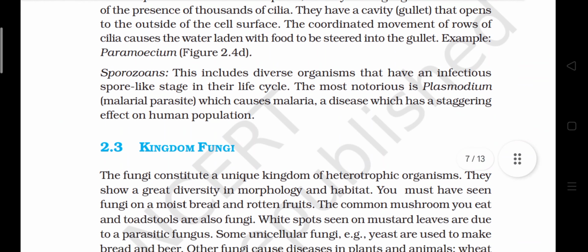Sporozoans. These include diverse organisms that have an infectious spore-like stage in their life cycle. The most notorious is Plasmodium, the malarial parasite which causes malaria, a disease which has a staggering effect on human population.